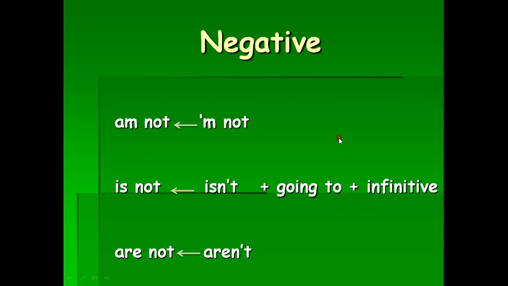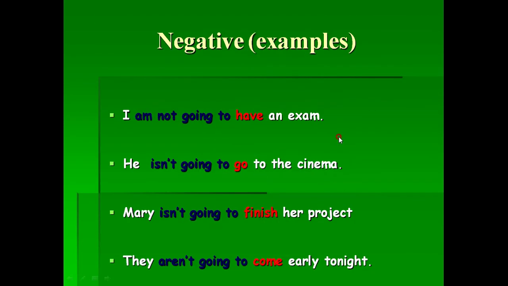Let's have some examples. When I say I am not going to have an exam, with this form you have only to add the word not, and also the verb should be in infinitive form. He isn't going to go to the cinema.